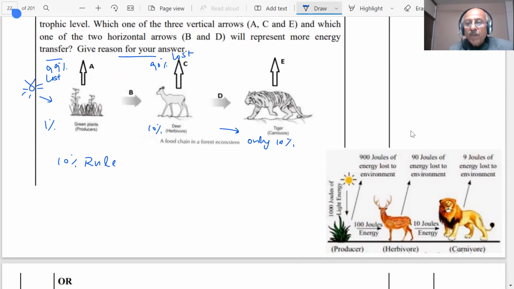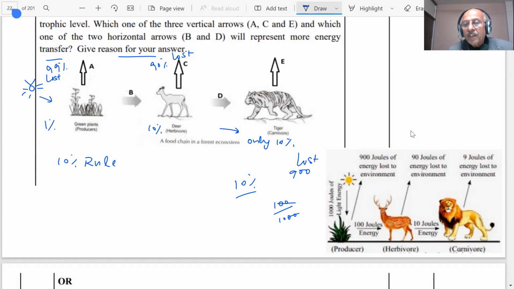So if I apply the 10% rule, then out of 1000, 900 joules are lost to the environment and only 100 joules come here. 100 joules are coming out of 1000, students. So you are getting only 100 joules.